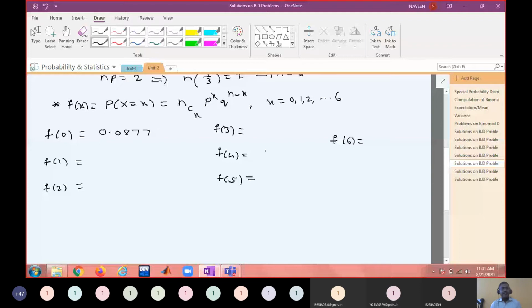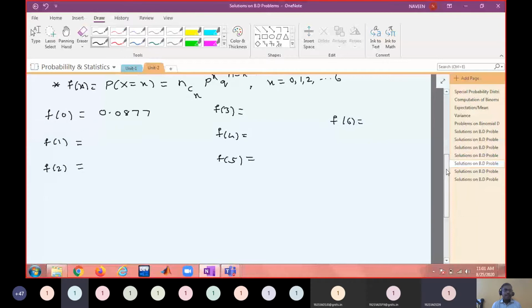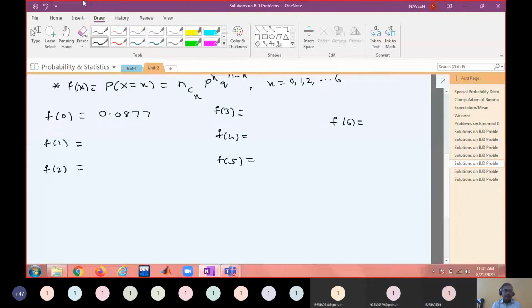That means if the fifth decimal is greater than or equal to 5, you add 1 to the fourth decimal. Then it is 78. The calculator will round off, right? You fix the number of decimals to 4 in your calculator, as you might have done in numerical methods. Before doing calculations, fix the number of decimals to 4. Then automatically it will round for you.